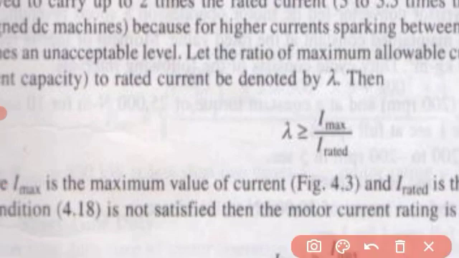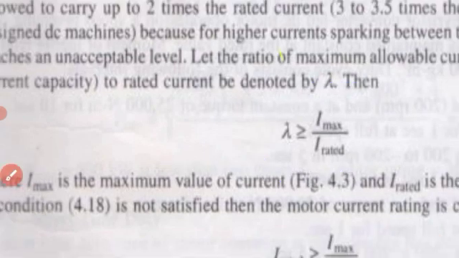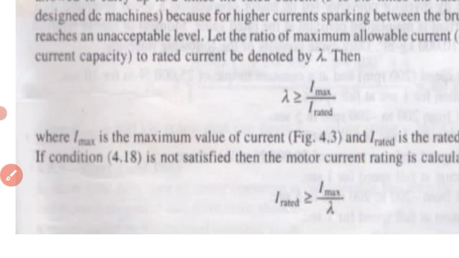I want to focus on this: lambda is greater than or equal to I max to I rated. I rated is the rated current, and I max we can allow is more than 2 times in general. This is the information related to overloading. I rated we can find from this, I max by lambda.